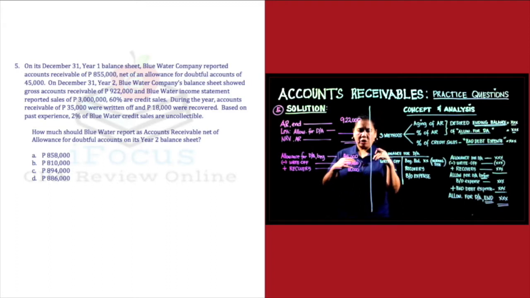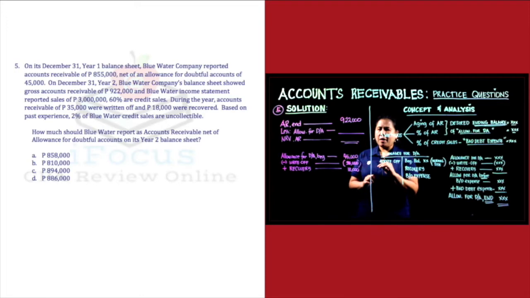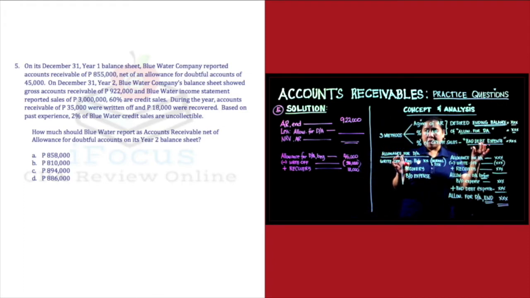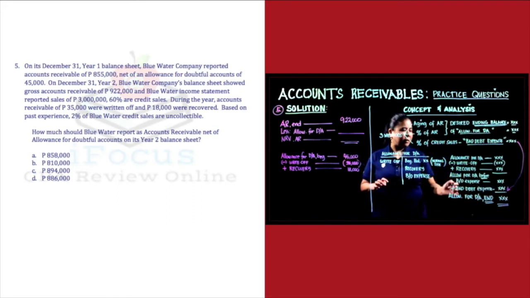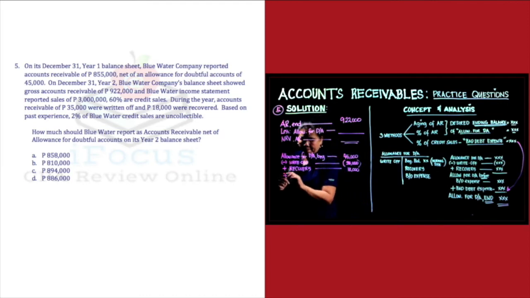Based on past experience, 2% of Blue Water credit sales are uncollectible. Anong ginagamit na method ng company? Percentage of credit sales. So remember, percentage of credit sales, yan na po yung bad debts expense natin. Itong amount makukompute natin, yan na po yung bad debts expense natin. I-add lang natin yan sa ating remaining allowance for doubtful account, alright, before this bad debts expense, yan na po ang magiging ending natin. Alright? So we will add our bad debts expense or doubtful accounts expense. Parehas lang po yan.